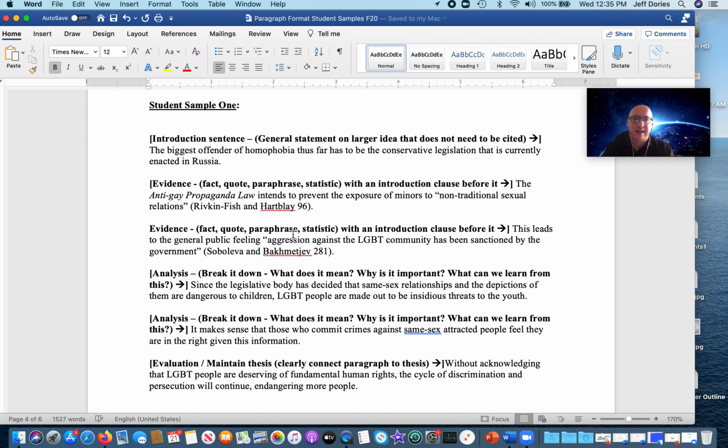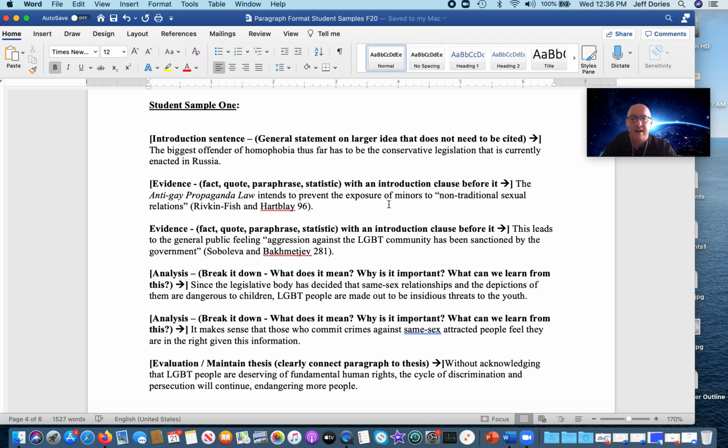So an introduction sentence. This sentence is a general idea that doesn't need to be cited. And when you read this, if you only read the introduction sentence for every paragraph throughout the paper and nothing else from the paper, you should know what that paper is about, right? So in this case, the biggest offender of homophobia thus far has to be the conservative legislation that is currently enacted in Russia, okay? A general statement doesn't need to be cited. It's not so specific that you need to cite that fact. It's general. And then you clearly know what that paragraph is going to be about, right?